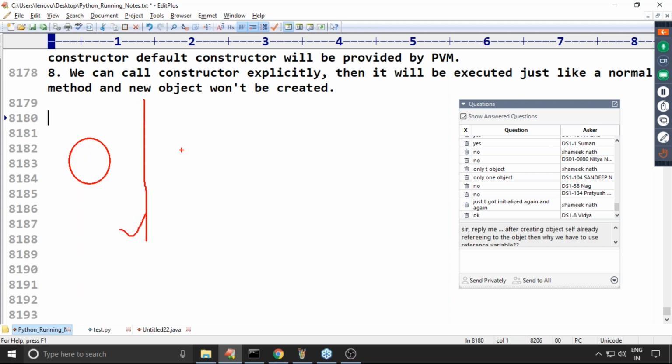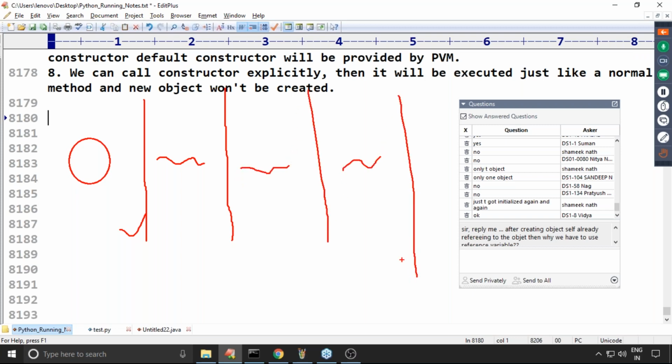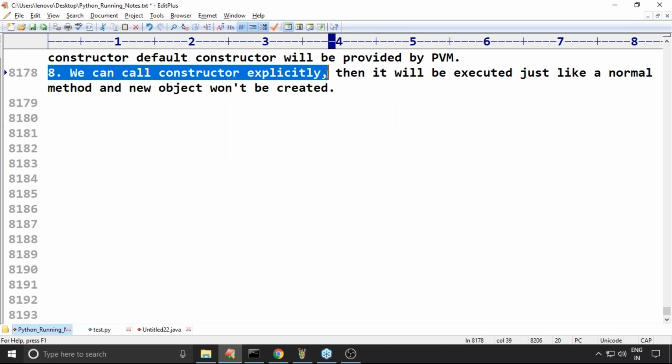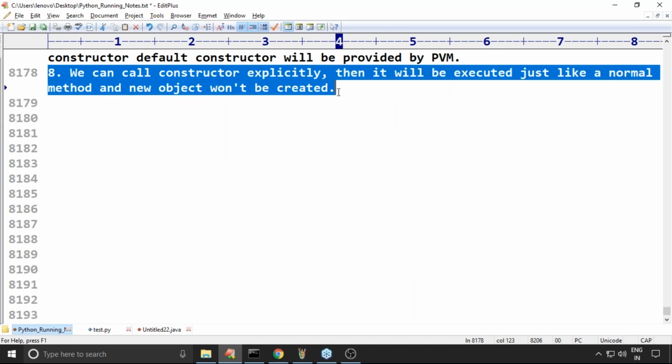After the first year, again the birthday is going to come, again and again. For every birthday, a new baby is not going to be born. Have you observed? So we can call the constructor explicitly, then it will be executed just like a normal method, and the new object won't be created. Remember that.